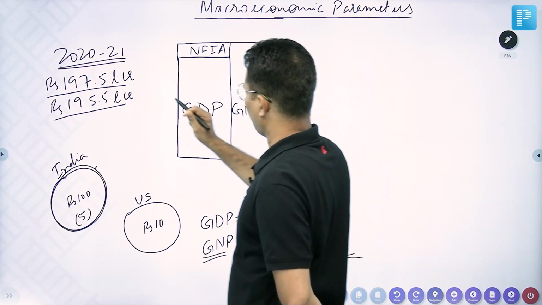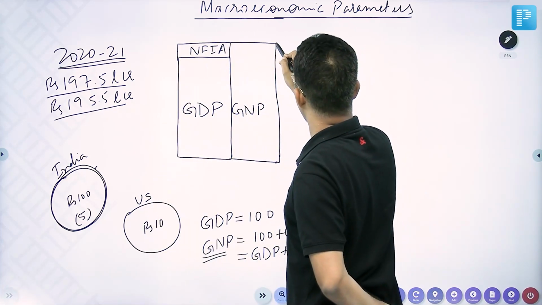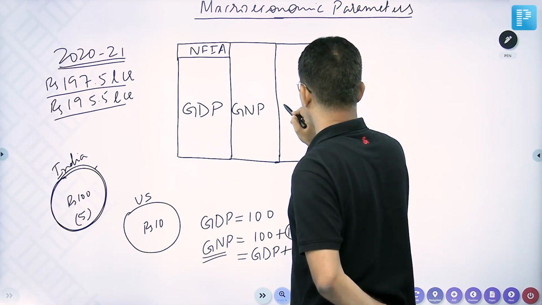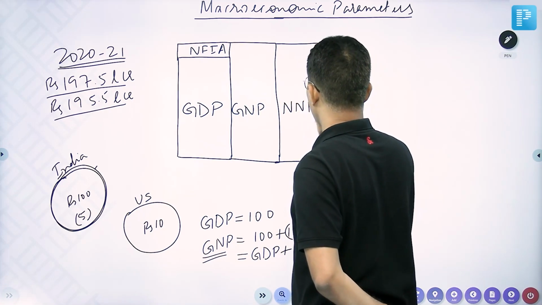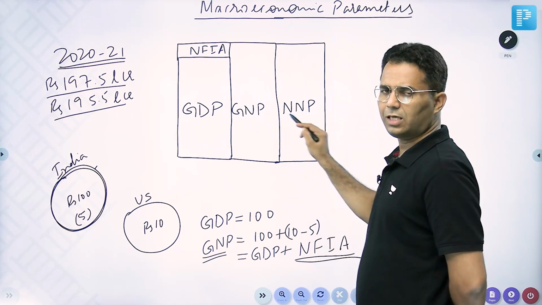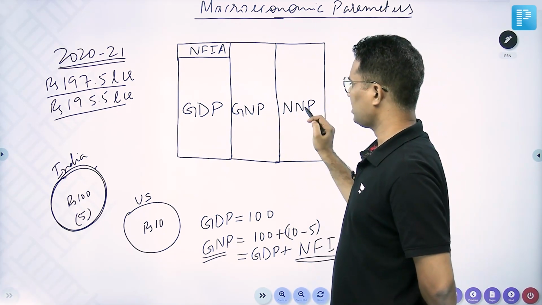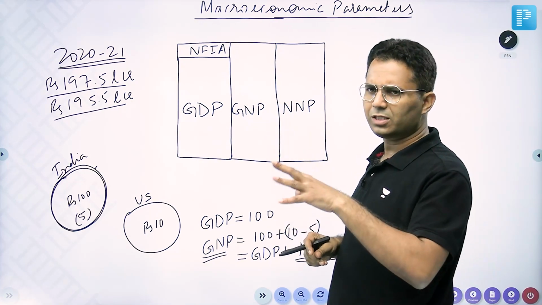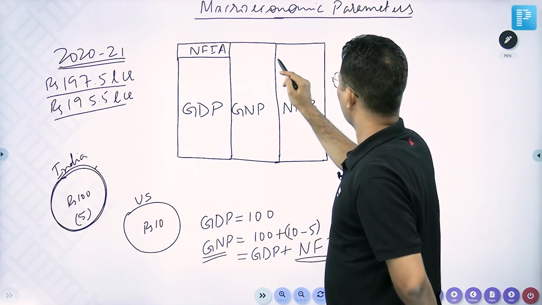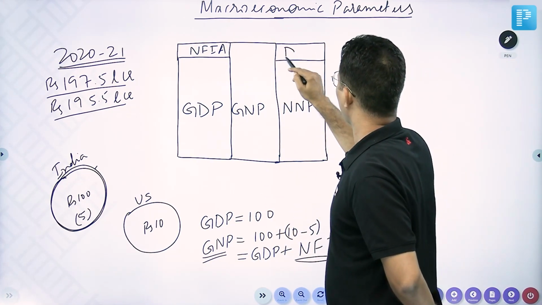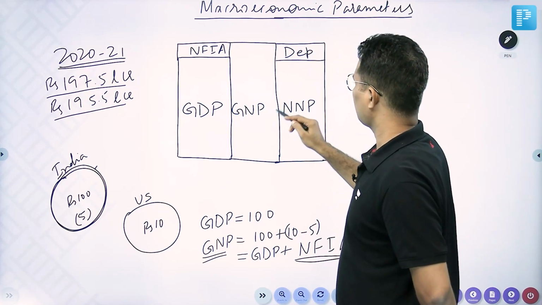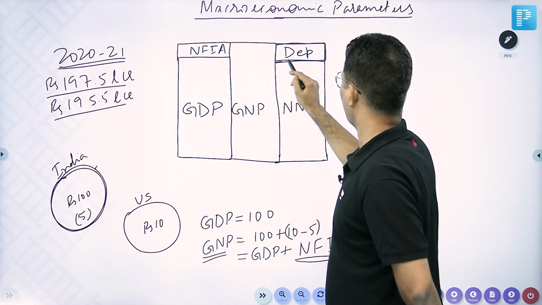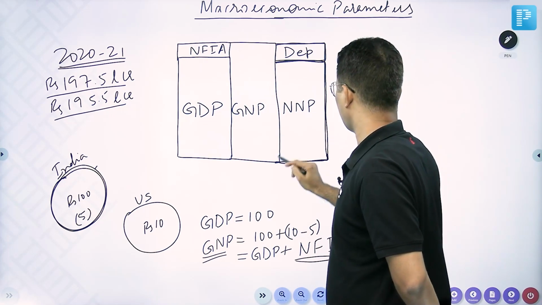Now, from GNP, we can calculate NNP, gross national product to net national product. To get net national product from gross national product, we need to subtract depreciation. See, wherever this gross and net is coming, that means depreciation is subtracted. So gross national product minus depreciation, whatever is left, that is net national product.